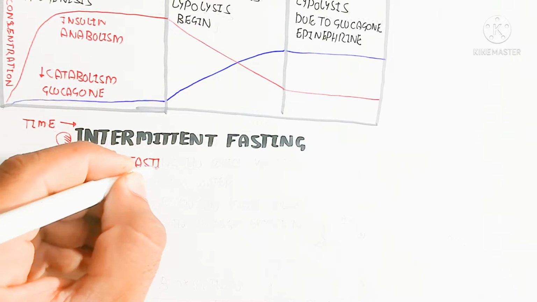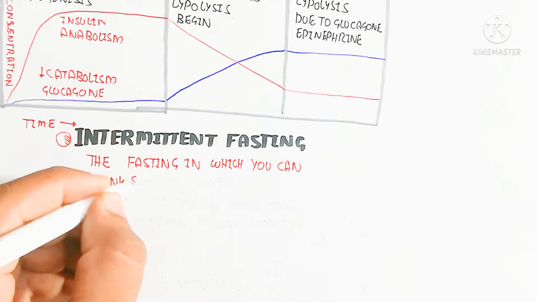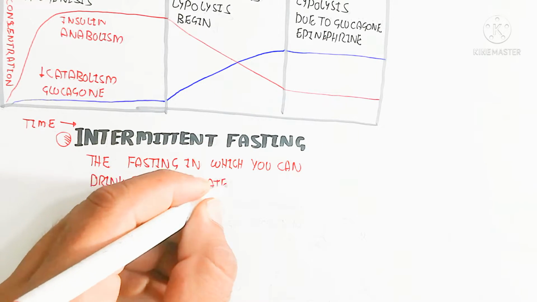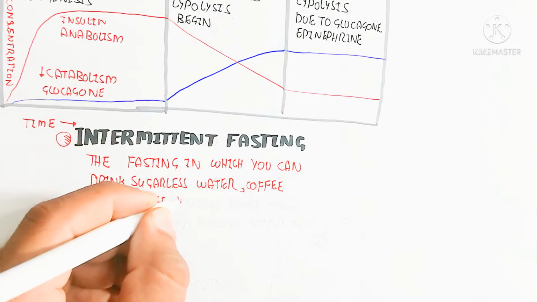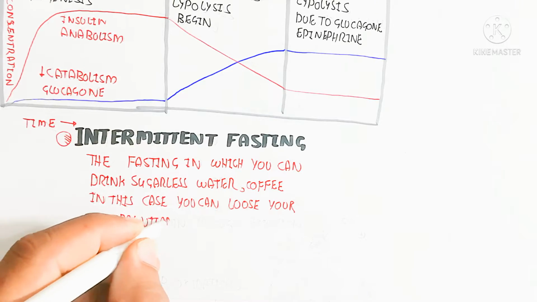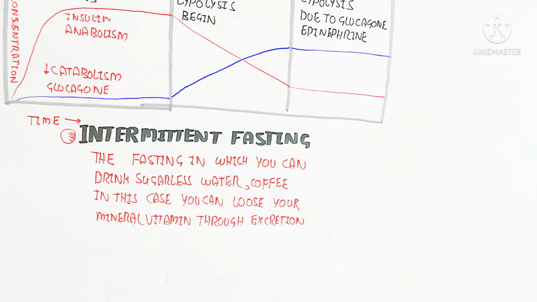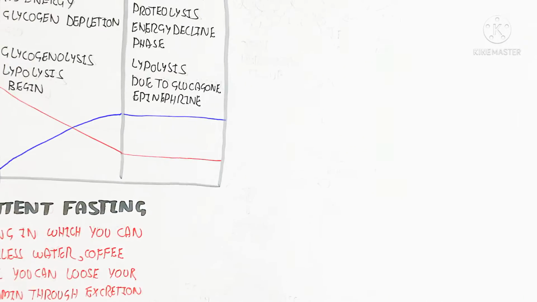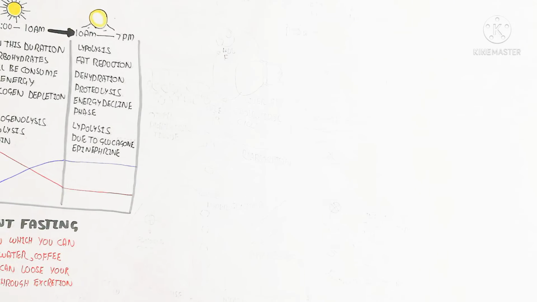In intermittent fasting you can drink sugarless water and coffee. In this case you can lose minerals and vitamins through excretion, but Ramadan fasting requires dehydration, so the restriction of water also, which will lead to homeostasis disturbance, as well as decreasing potassium and sodium depletion through urination.